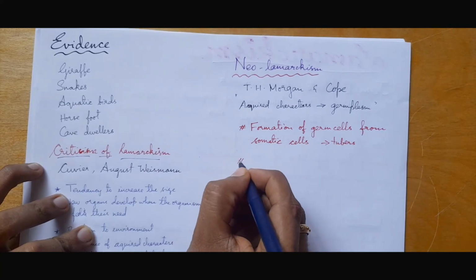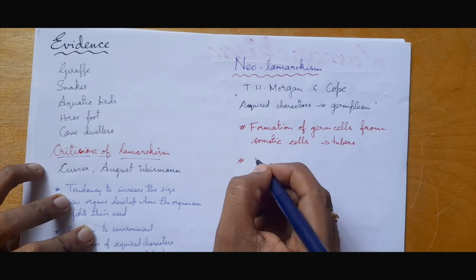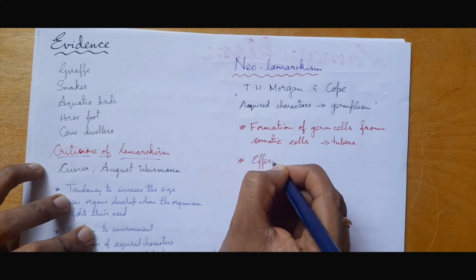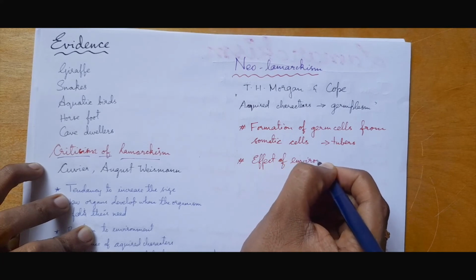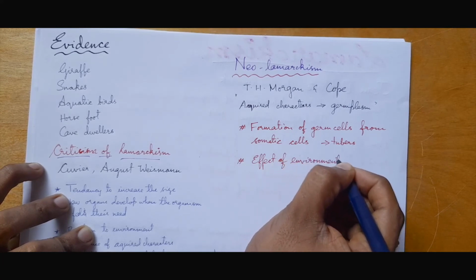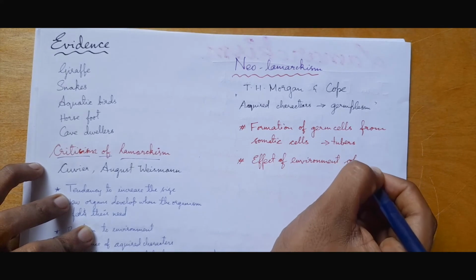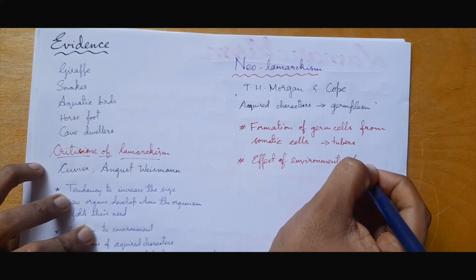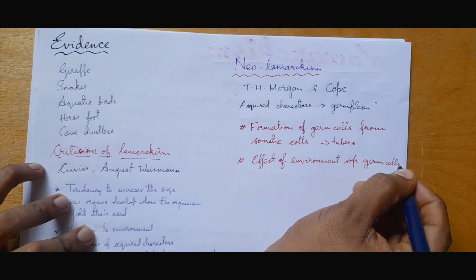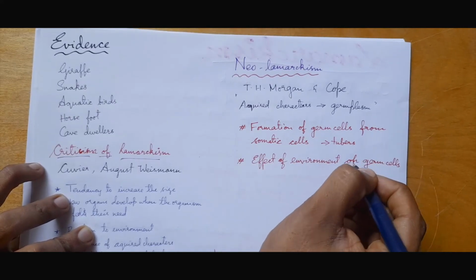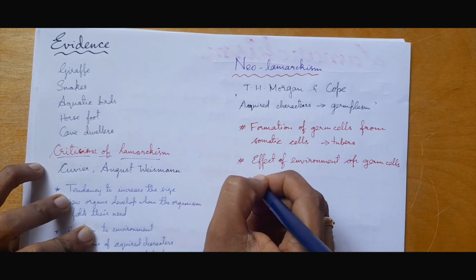Then secondly, they gave the effect of environment on germ cells through somatic cells.